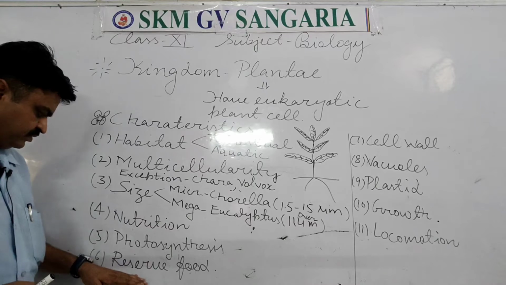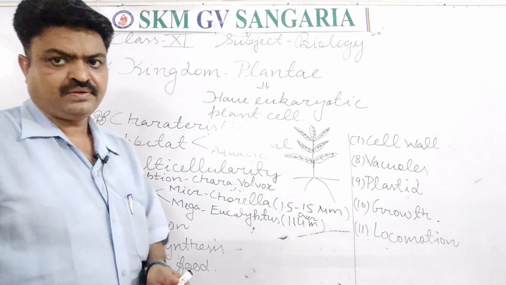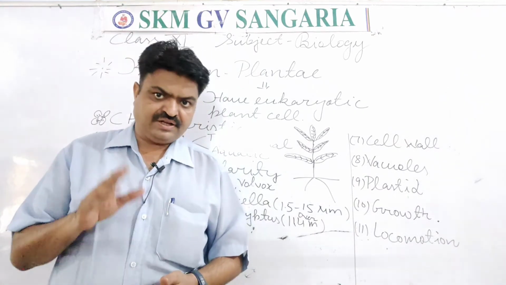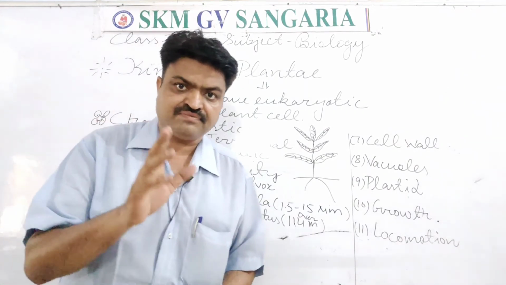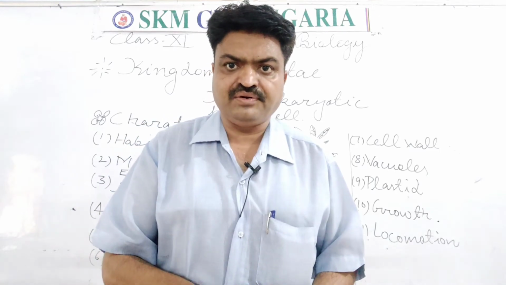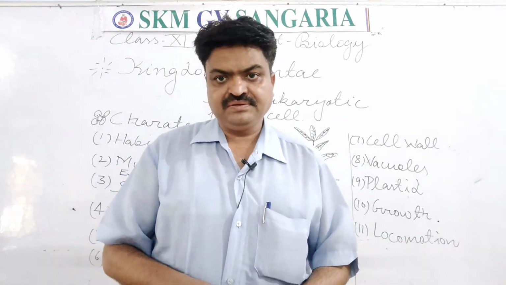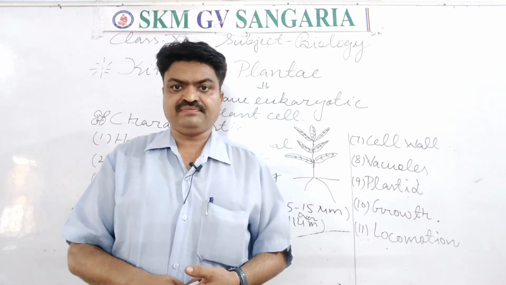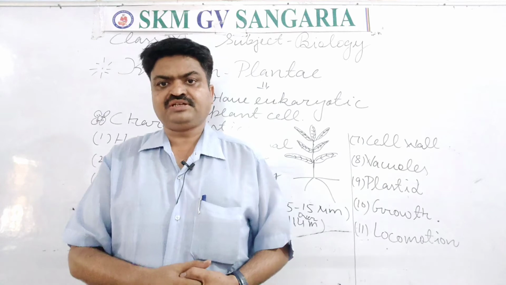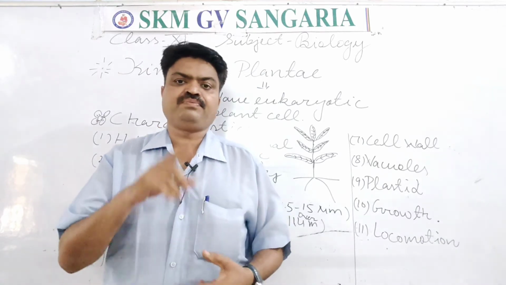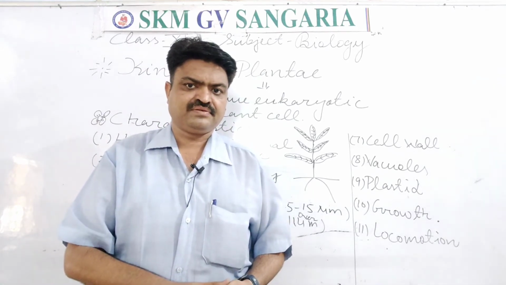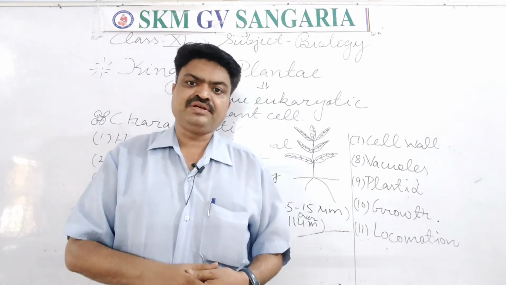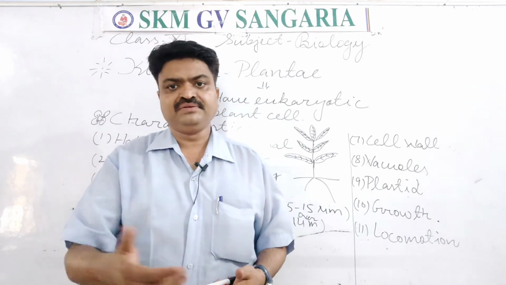Now we come to the reserve food. Plants also reserve their food, students. They reserve their food in the form of starch, students. And the presence of starch we can know with the help of which test? With the help of the iodine test, students. With the help of the iodine test we can know the presence of starch in the plant cell.